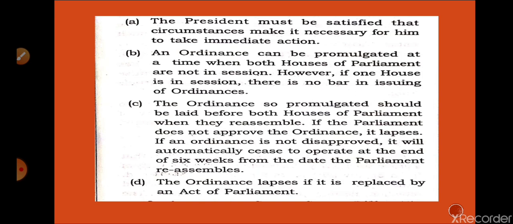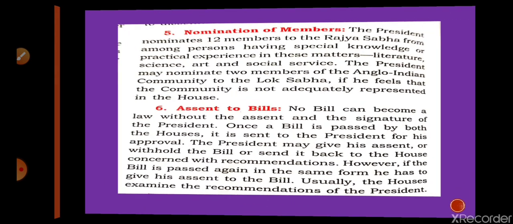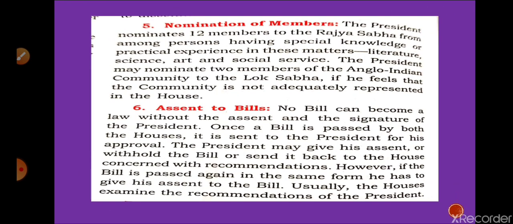That is nomination of members. Nomination of members means 2 members are nominated in the Lok Sabha, 12 members are nominated in the Rajya Sabha, and all these members are nominated by the President of India. 2 Anglo-Indian members are nominated in the Lok Sabha, and 12 members in the Rajya Sabha are nominated from different fields like science, art, sports, social service, literature, any field. If the President thinks a particular person should be a member of the Rajya Sabha, then he can nominate that person as a member of the Rajya Sabha.